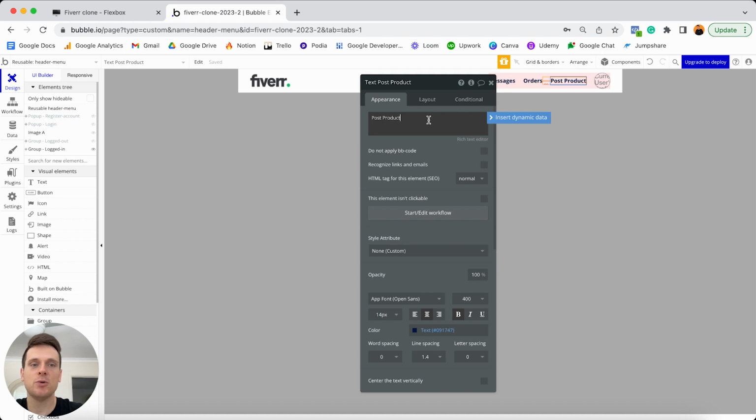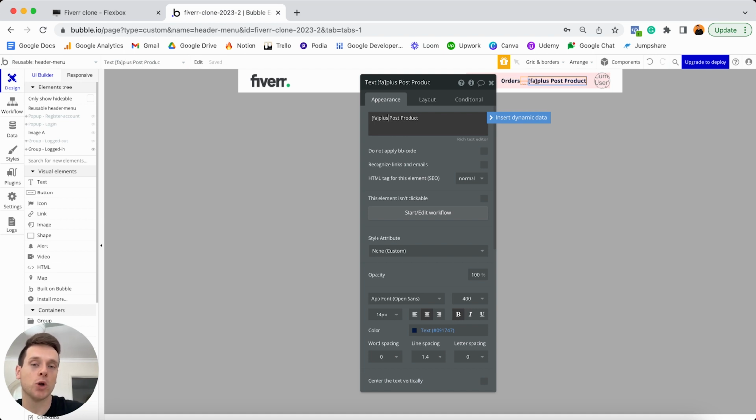And look, if you really wanted to replicate the real world Fiverr product, what you could also do is add an icon element in front of this text. And I'm going to show you a quick little hack as to how you can do that very easily with a text element. If I just move my cursor to the very front of this text, I'm going to add a space in and open a square bracket. I'm going to type in the letters FA followed by a closed square bracket. And what this is going to do is use some basic HTML to add an icon element into my text. I'm then going to add in the name of the icon I would like to display. So in this case, it's just going to be a plus icon.